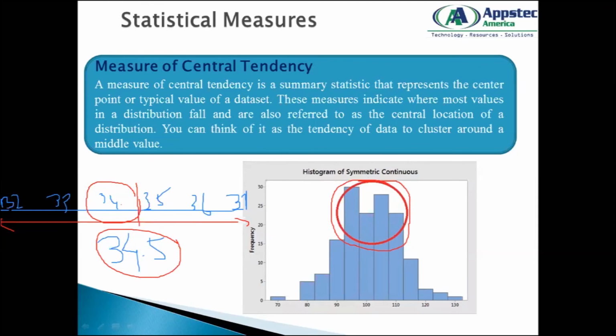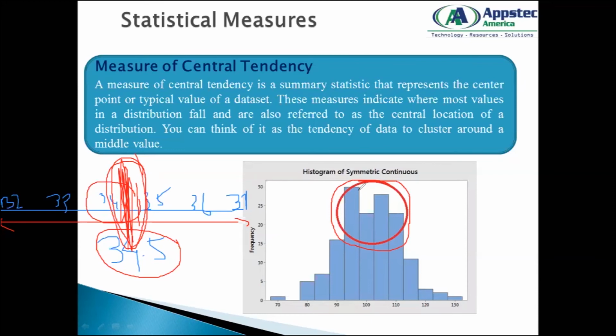So if I take this scale, obviously this side is my center. This is the center of my scale. So a large amount of data would tend to fall into the center of my data. That is called your central tendency.